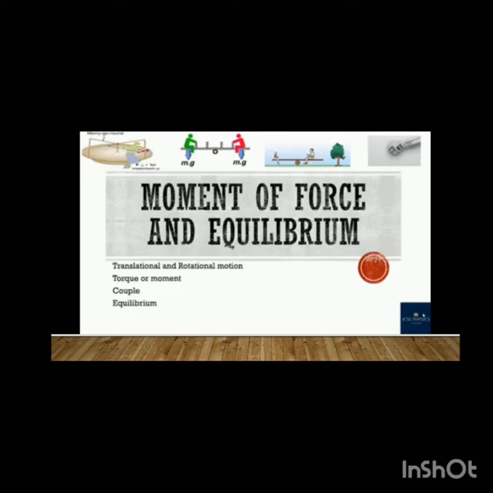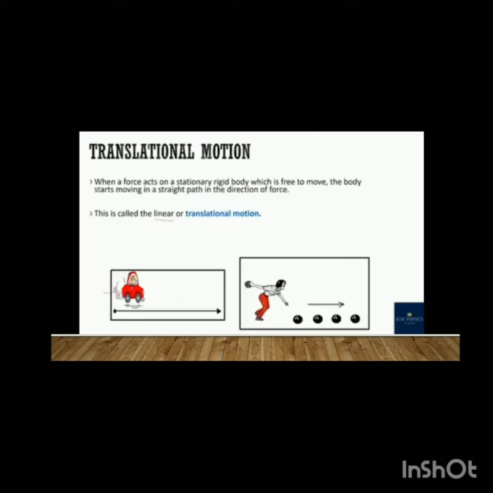About translational or linear motion and rotational motion, then torque or moment, and couple or couple of moments, and at last about equilibrium. So first we will discuss translational motion or linear motion. What is this translational motion?